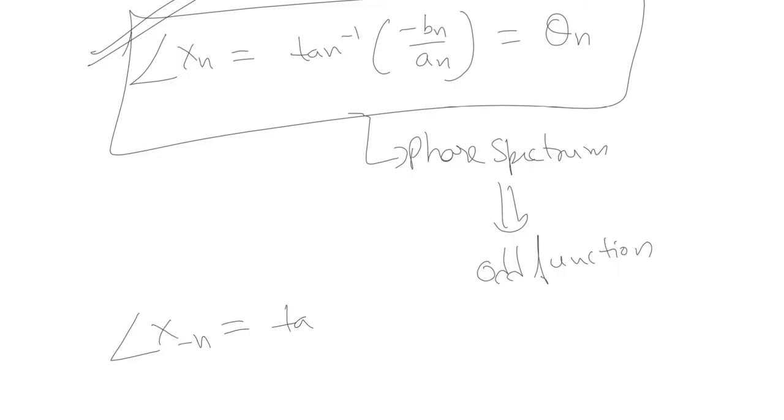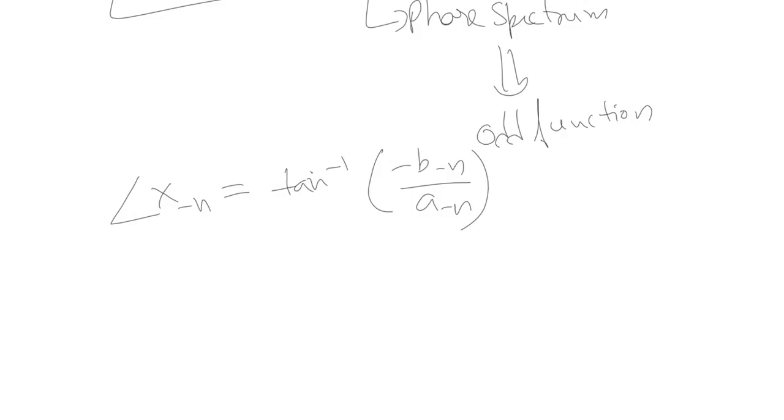It will be equal to tan inverse of minus b of minus n by a of minus n, and we have already seen that b of minus n is equal to minus b of n.